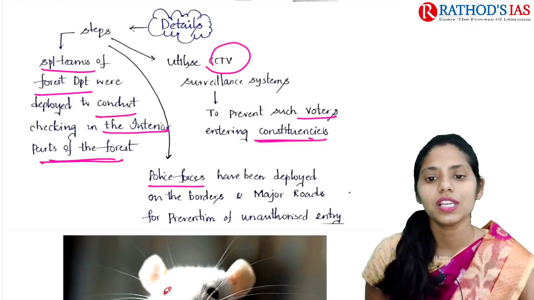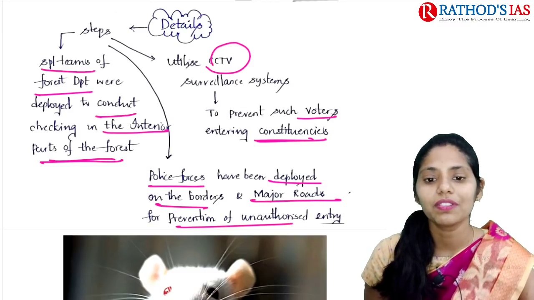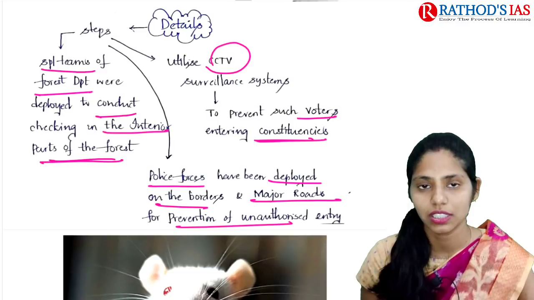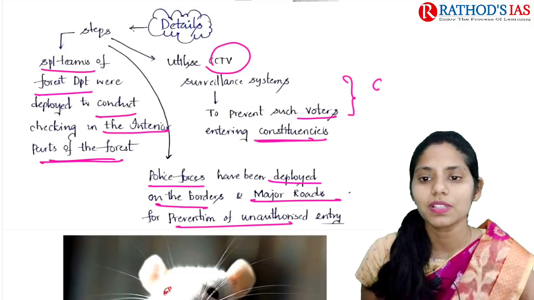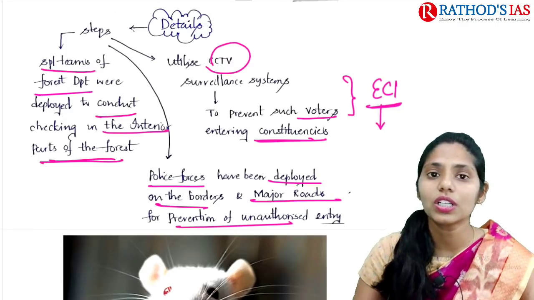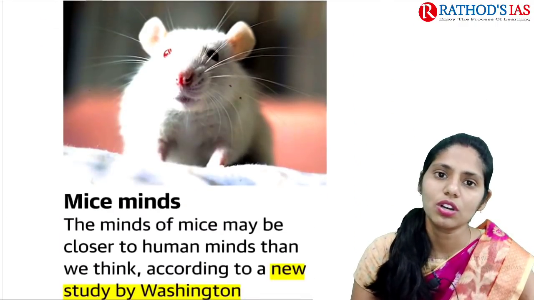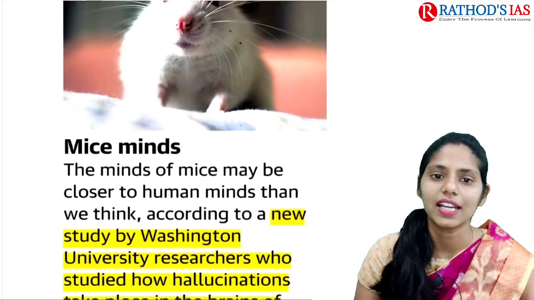And police forces have been deployed on borders and major roads for prevention of unauthorized entry. These are some important steps taken by the Election Commission of India to curb cross-border voting. So this is the gist of this article, and now let us see the next article.